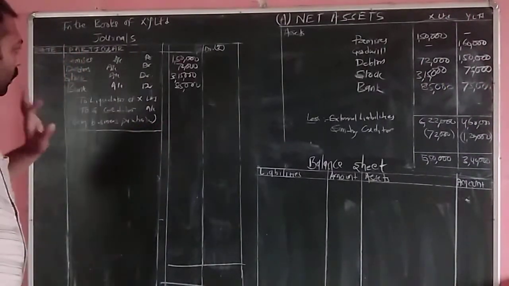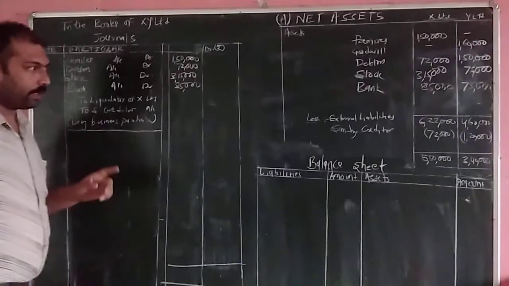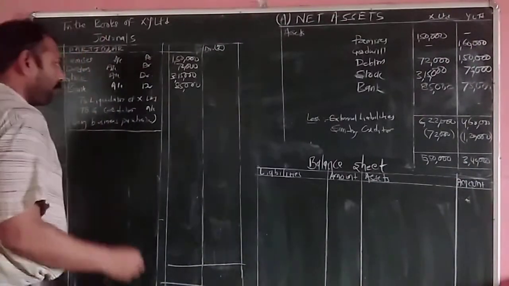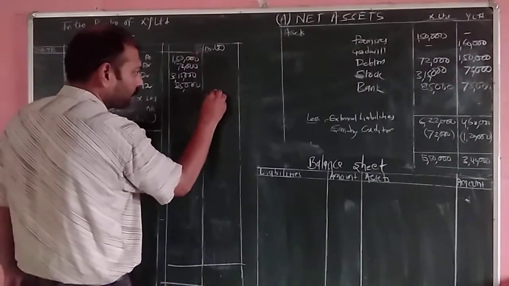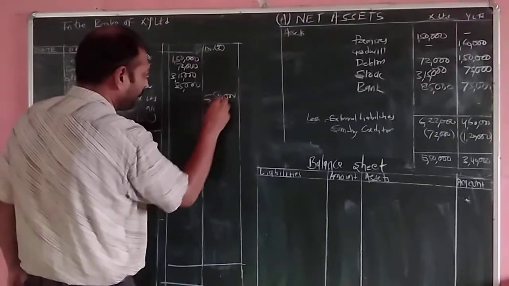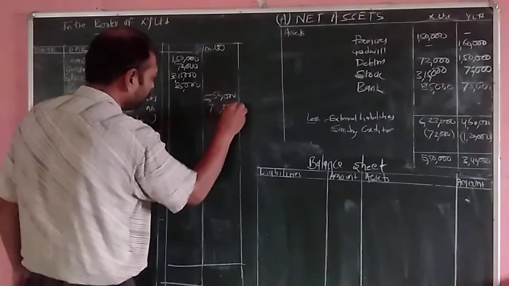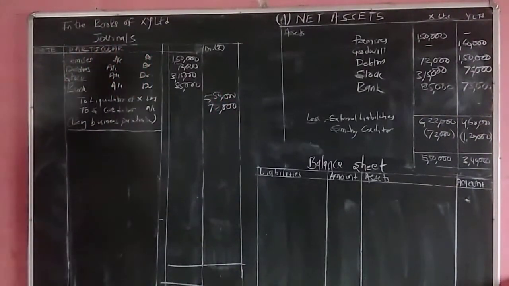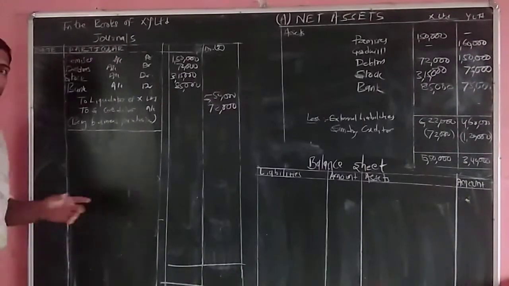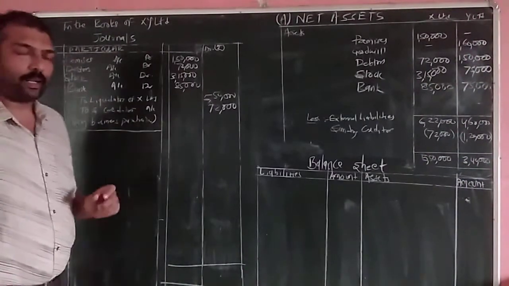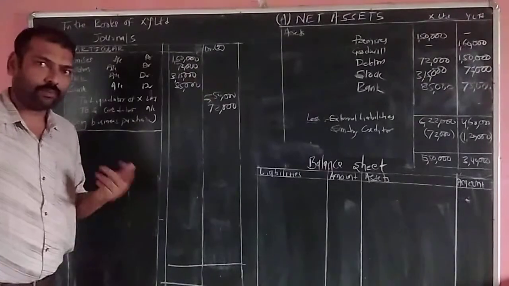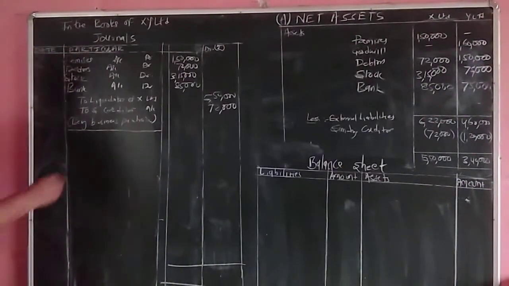The amount to be credited with the liquidator is the purchase consideration, that comes to 5,50,000. And the amount of creditors is 72,000. The same entry is passed for the receipt of assets and liabilities from the liquidator of Y Limited.